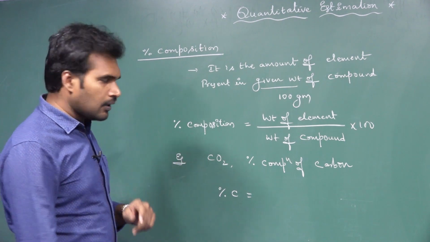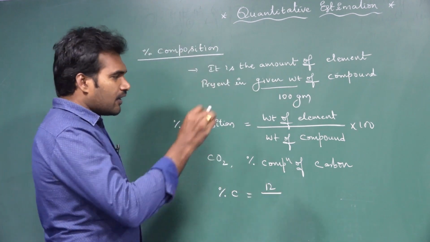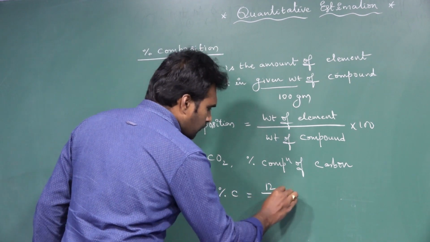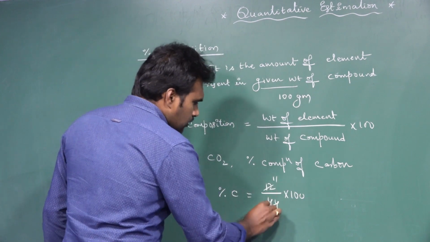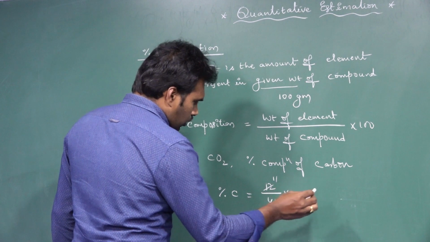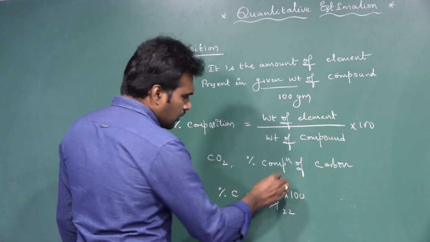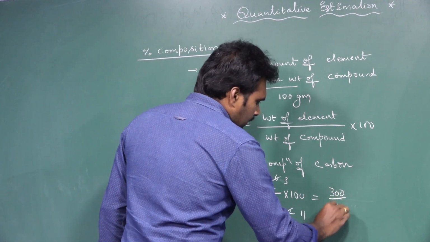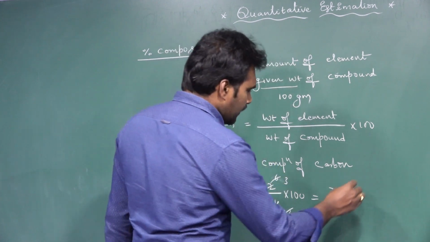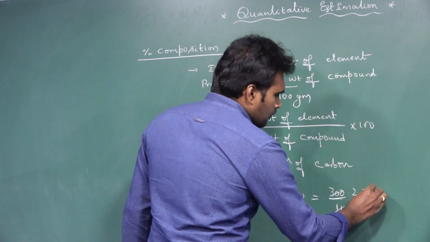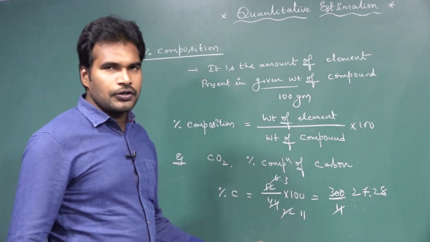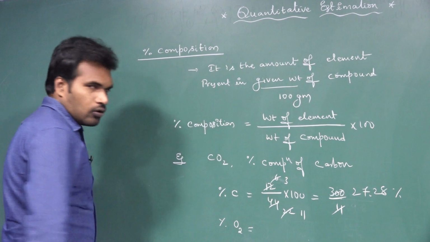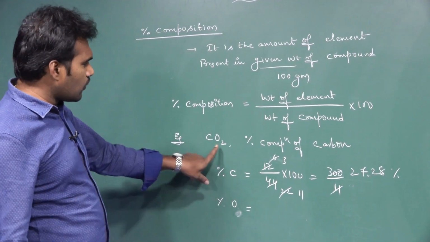What is the atomic weight of carbon? 12. 12 divided by the total molecular weight of the compound, which is 12 plus 32, so 44, into 100. 2 11s are 22, 2 6s are 12, so it is 3 by 11, nearly 300 by 11, which gives 27.28 percentage of carbon.